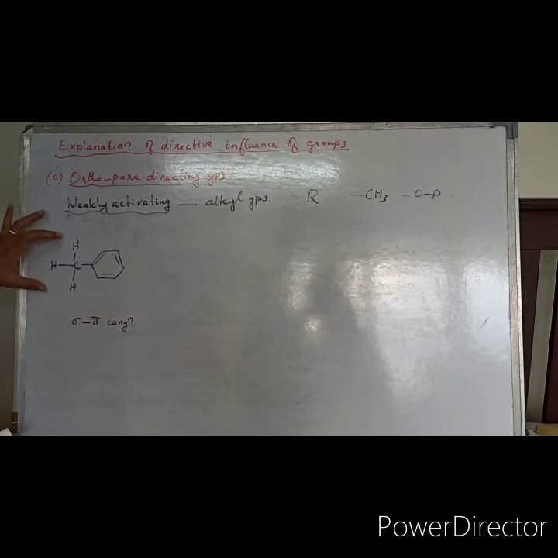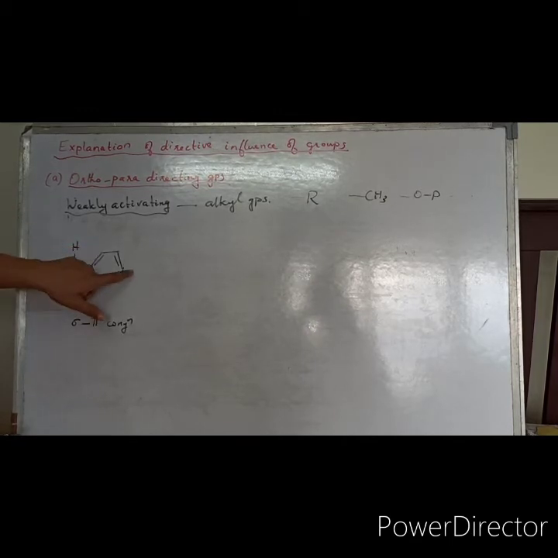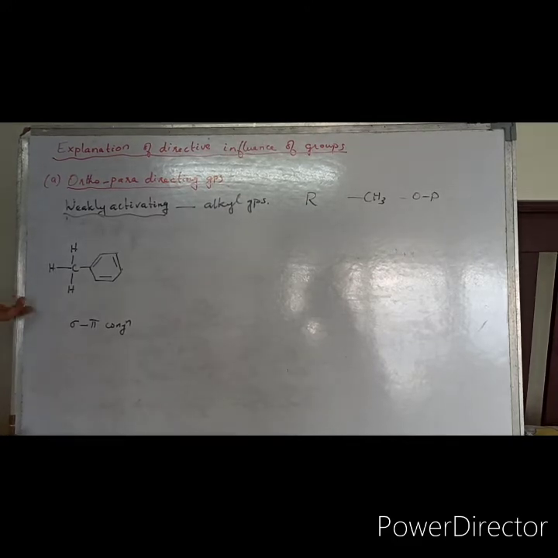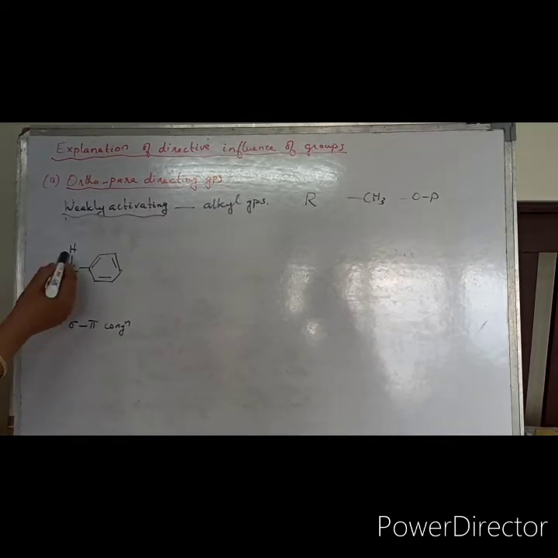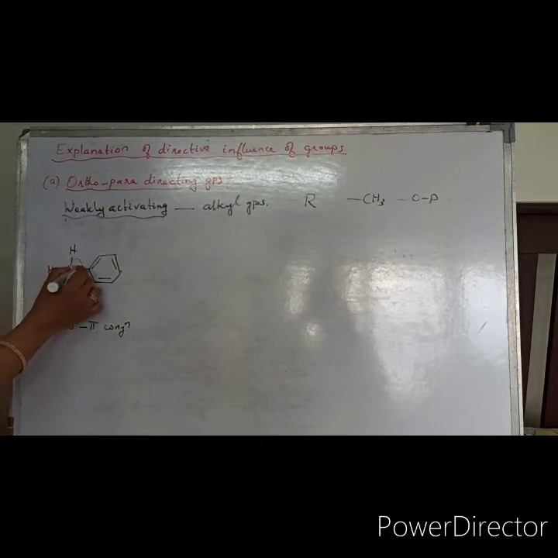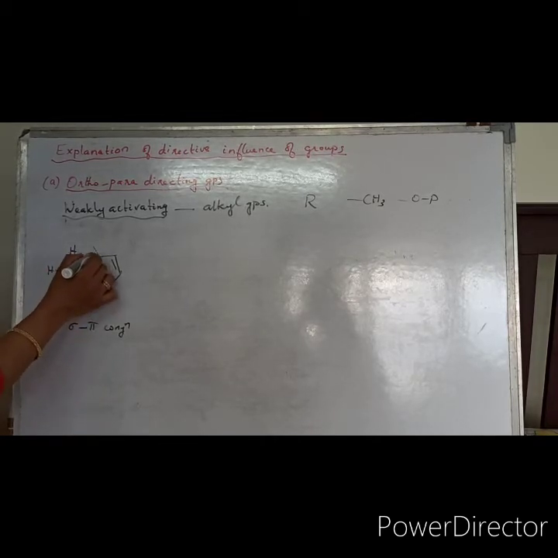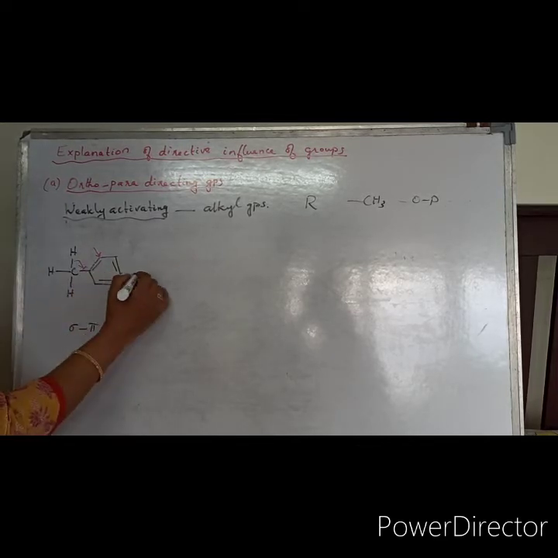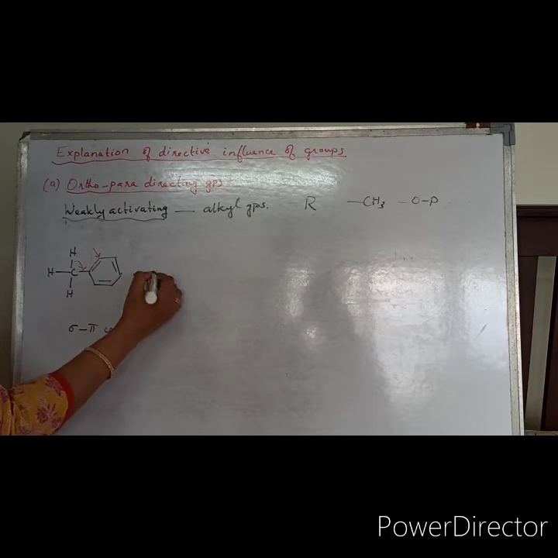So this alkyl group will be increasing the electron density at the ortho or para position through hyperconjugation. Now let us see how this is happening. So these are sigma bonds. The sigma bond will be shifted to here, no bond resonance as we studied earlier, and this will be shifted here. So how will the hyperconjugated structures be written?